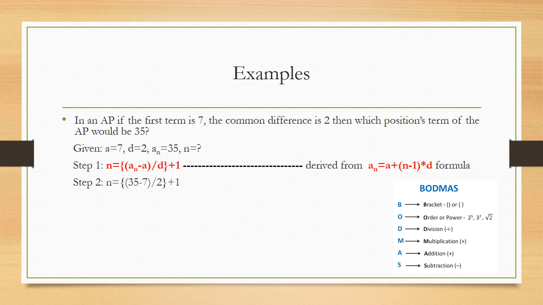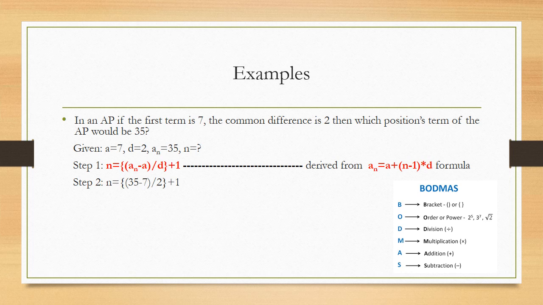Whenever we have such a difficult situation wherein multiple signs are present in the same question, at that time we are going to follow this particular order. First we are going to solve the terms that are present inside the bracket, then any terms that have order, then division, then multiplication, later addition, and lastly subtraction.